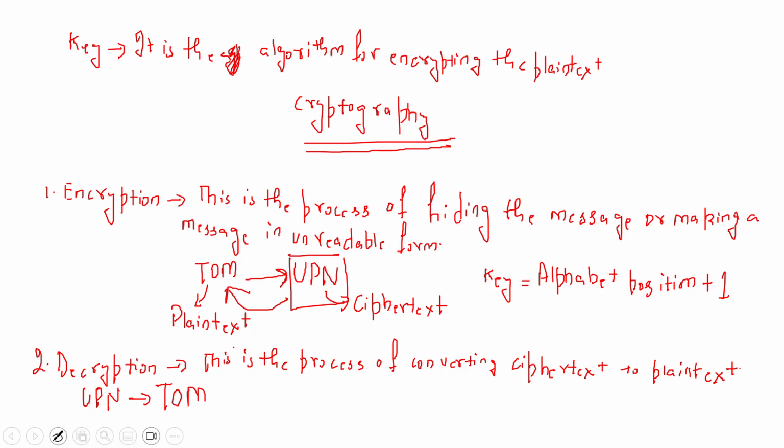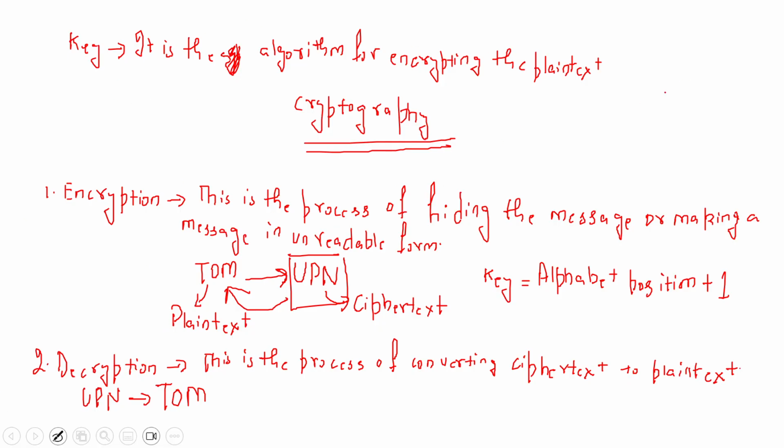So if you observe, we are using a similar key for encryption and decryption. The key is one position. The receiver and the sender know that for encrypting, the key is that each alphabet of the plain text is replaced by the subsequent letter or subsequent alphabet.